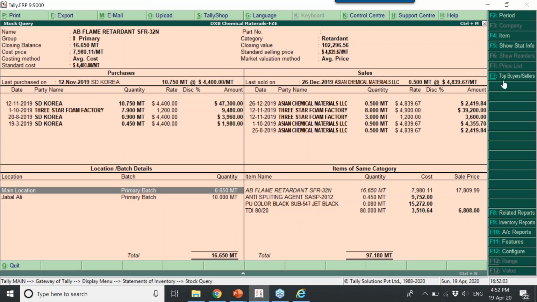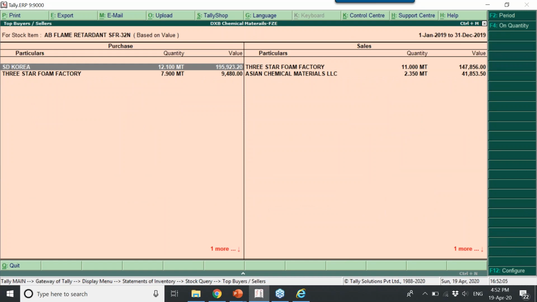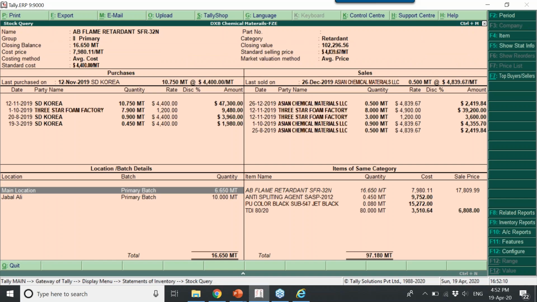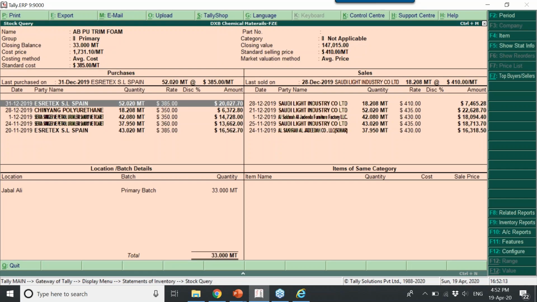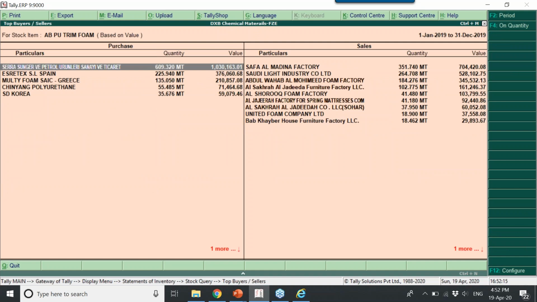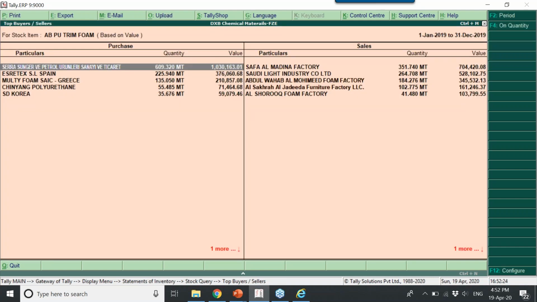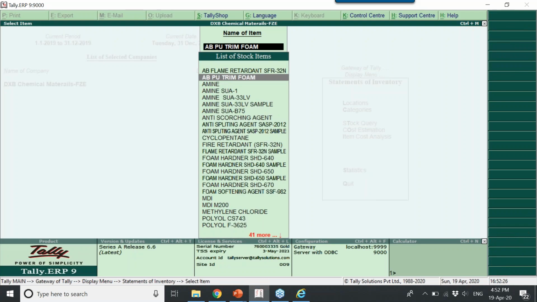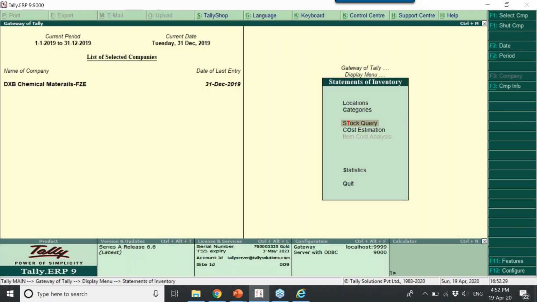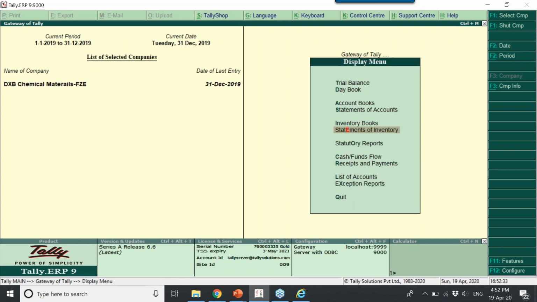And another one is top buyer, top seller. So who is the top buyer and the top seller, it shows. When you go here, you can see top buyer, top seller, and you can configure how many you want to show. Currently I have shown 10. If you want to show 5, it shows only 5. So this is how you can do the configuration. The only thing you need to remember is F12 in any field. Just press F12 to configure your report in a different view.